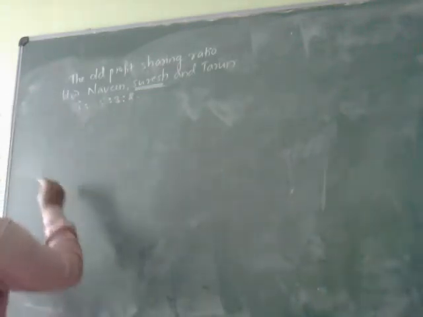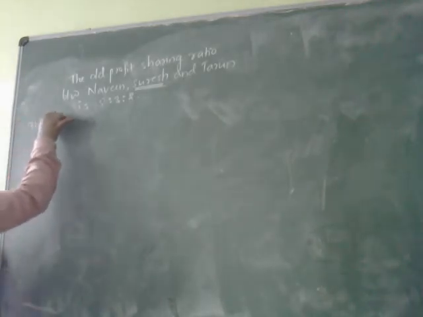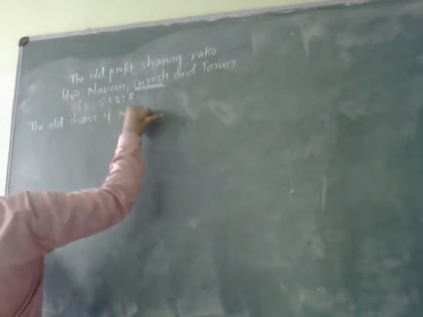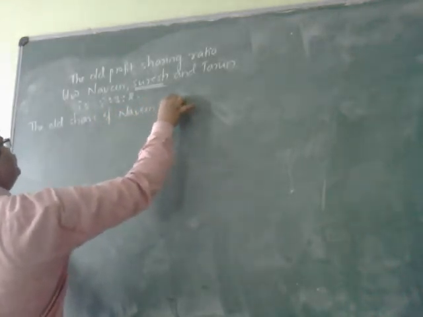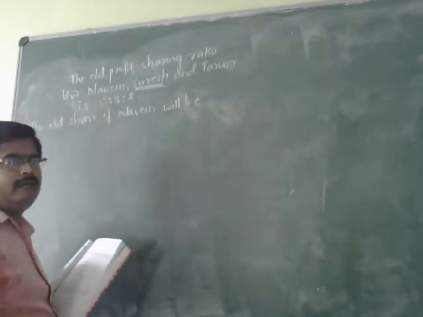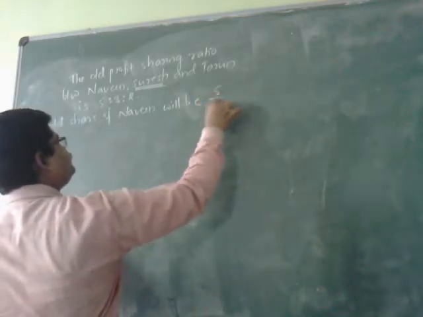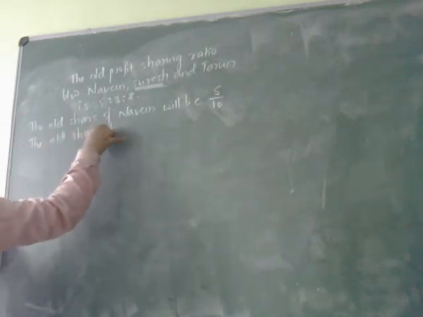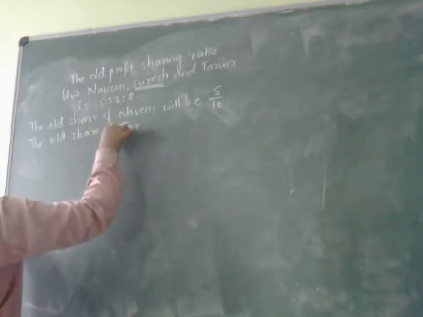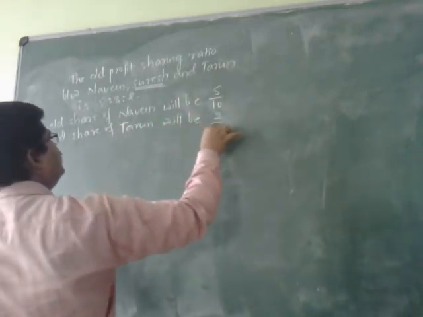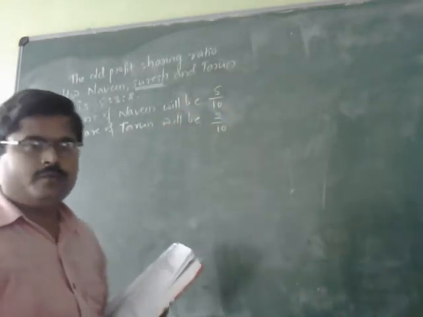That is why the old share of Naveen will be 5 plus 3, 8, 8 plus 2, 10, so 5/10, and the old share of Tarun will be 2/10.